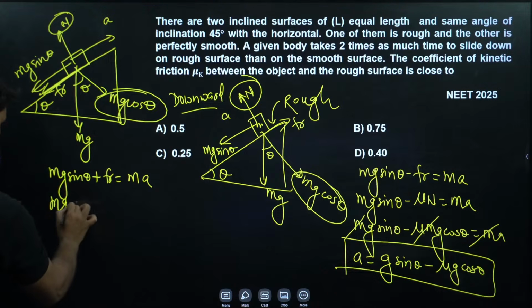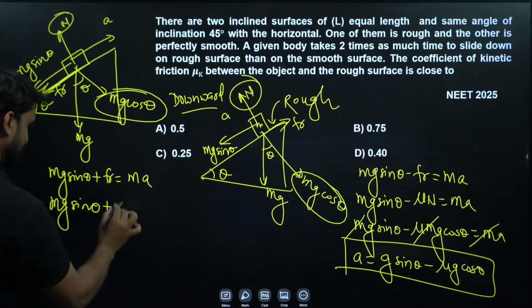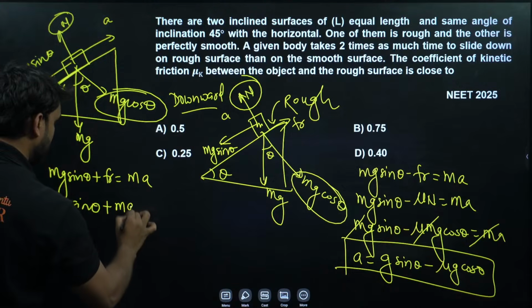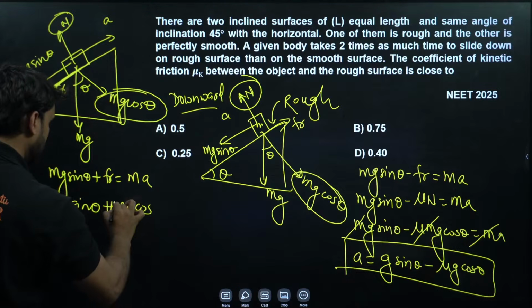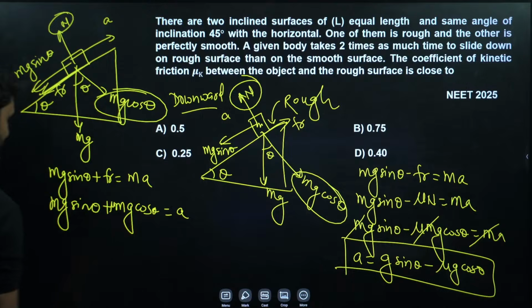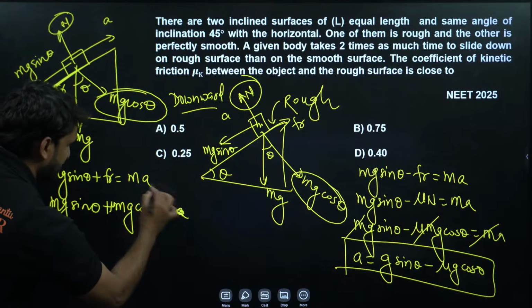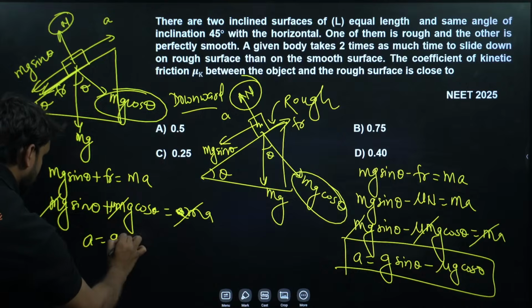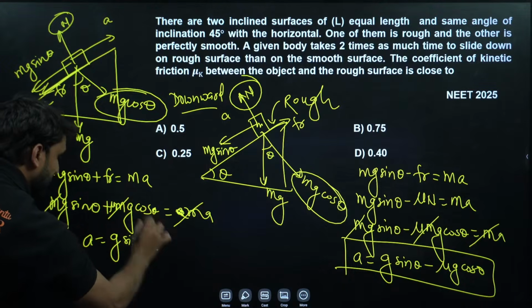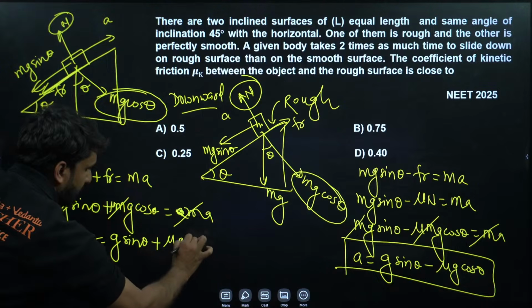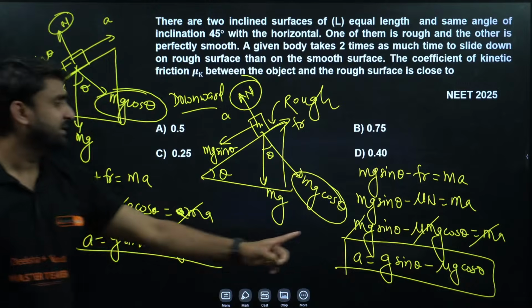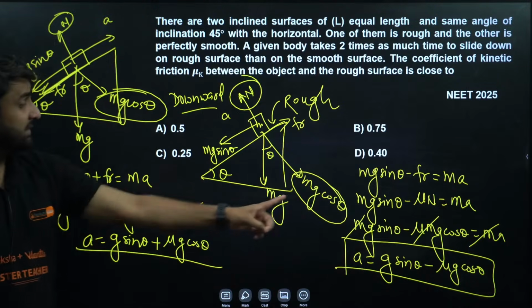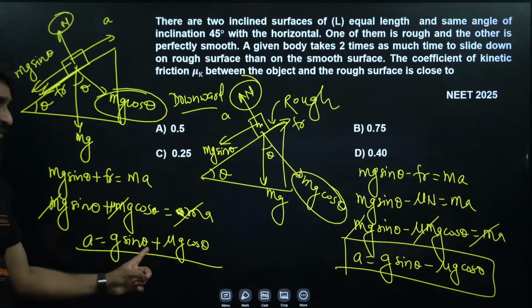So this is mg sin theta plus mu mg cos theta is equal to ma, so the mass will be cancelled here. So the acceleration we are getting is g sin theta plus mu g cos theta. Do you know the difference? The difference is just of negative. There is a negative sign in one and a positive sign here.